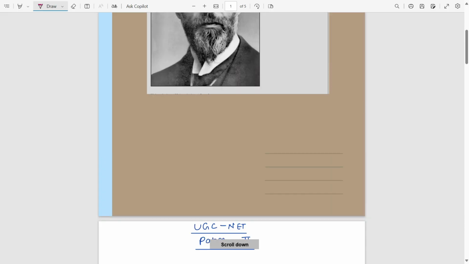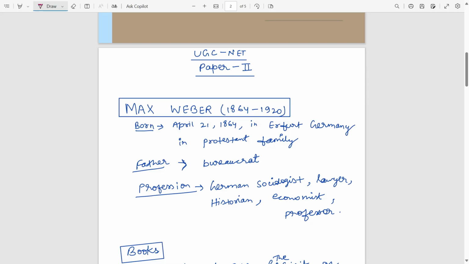So if you come to Max Weber, what was his time period? 1864 to 1920. He was born on April 21, 1864 in Erfurt, Germany, in a Protestant family, and his father was a bureaucrat, mainly a political bureaucrat.